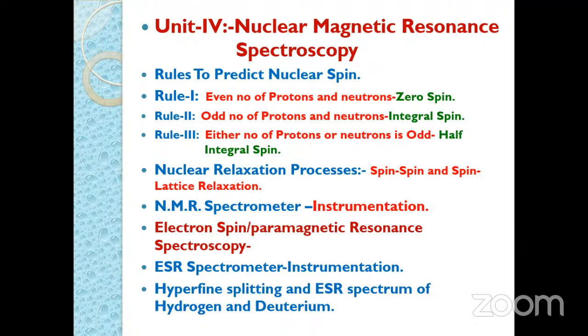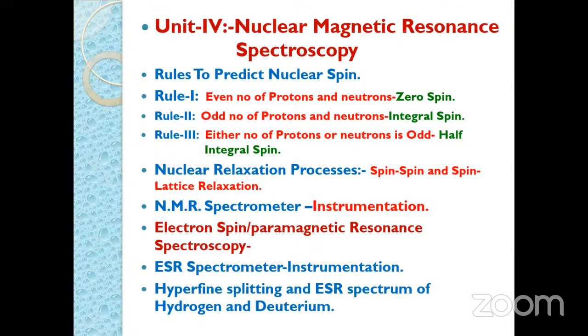In case of hydrogen, we get a half-integral spin, so we have to use the rule 2I plus 1. And in case of deuterium, we get an integral spin. Again, we use the rule 2I plus 1, and from that we can calculate the spin. Regarding hydrogen, we get plus 1/2 and minus 1/2. And in case of deuterium, we get plus 1, 0, and minus 1. And we get 3 peaks in the ESR spectrum of deuterium.